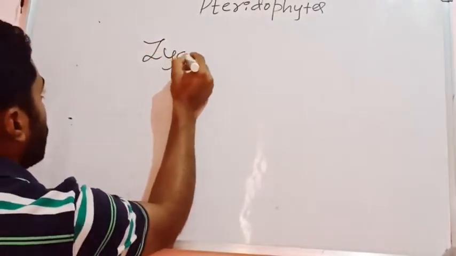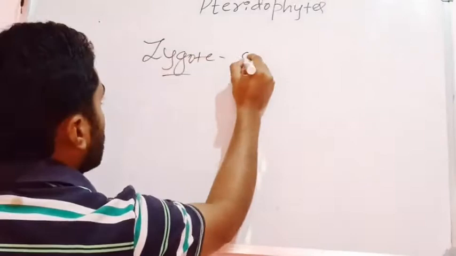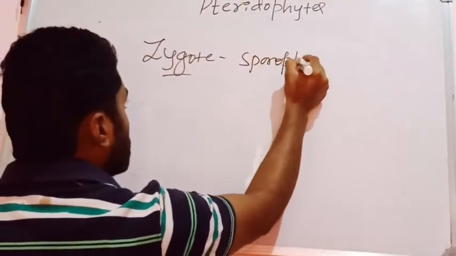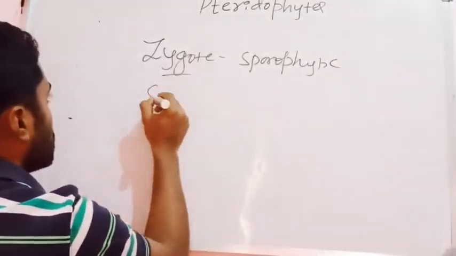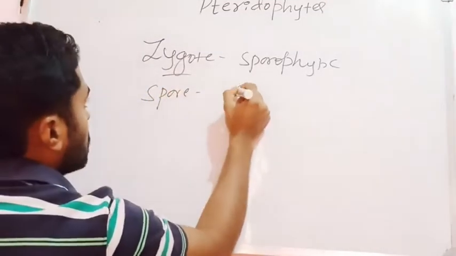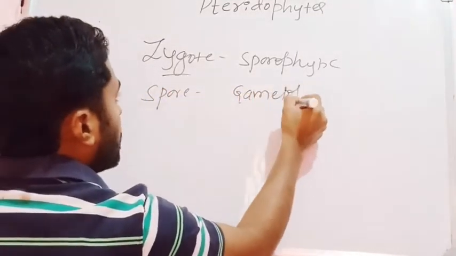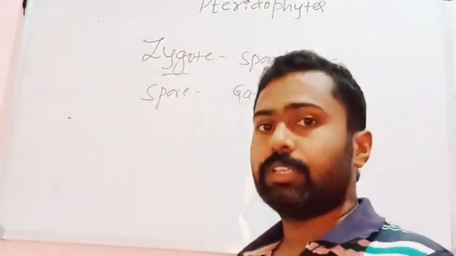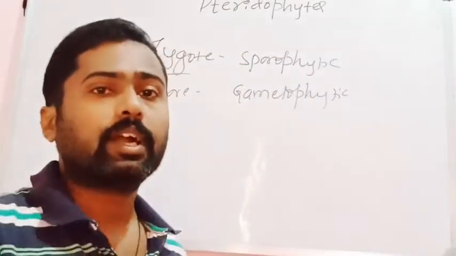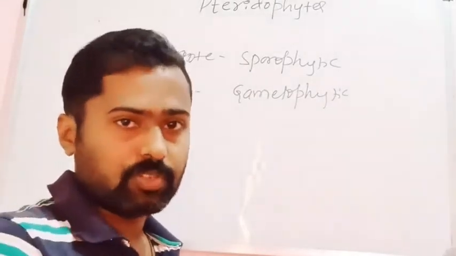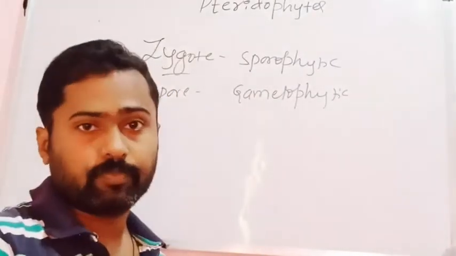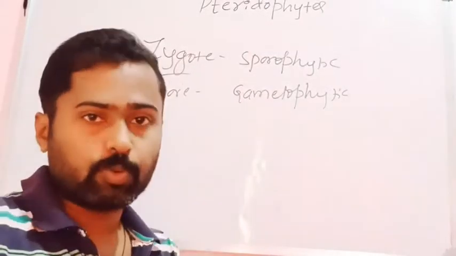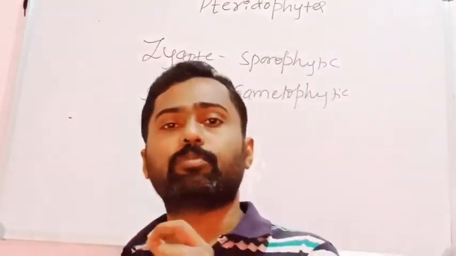So remember, zygote is the mother cell of the sporophytic generation, whereas spore is the mother cell of the gametophytic generation. Similar to the bryophytes, the pteridophytes also show alternation of generation. It means the dominant plant body, the sporophyte, is diploid in nature and produces spores by means of meiosis. You remember that, and spores are haploid.